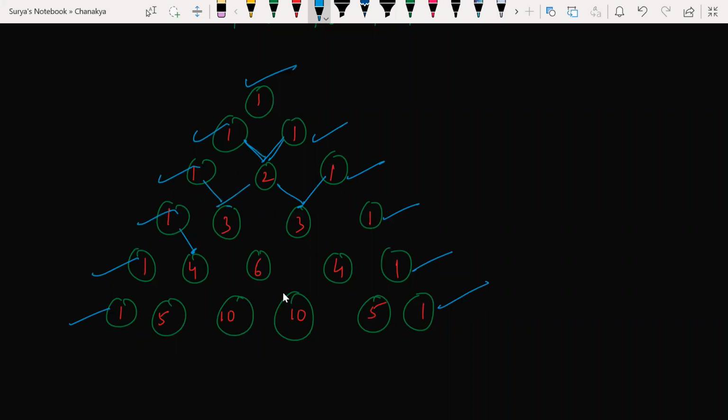How did we get this 4 here? 3 plus 1. How did we get this 6 here? 3 plus 3. And the next ones: 3 plus 1, 4 plus 1, 6 plus 4, 4 plus 6, 4 plus 1. So this is Pascal's triangle.